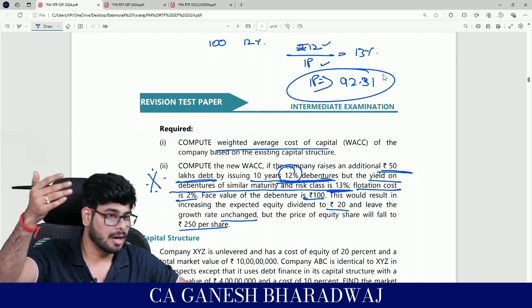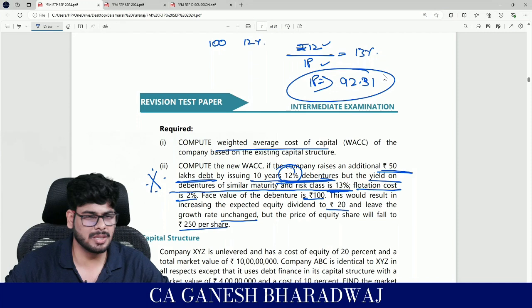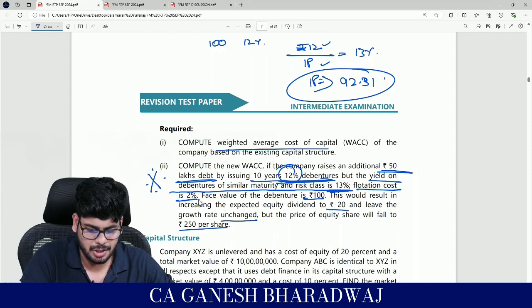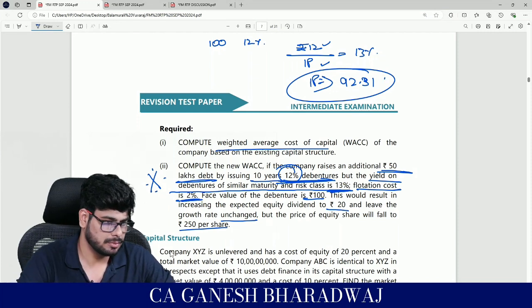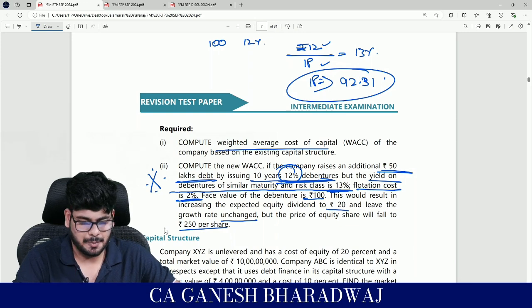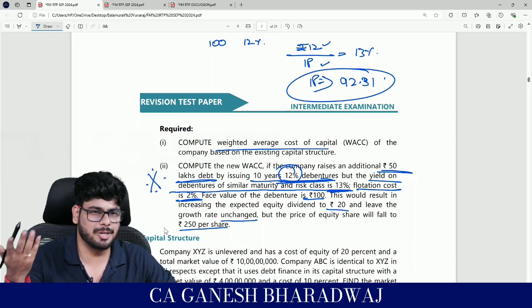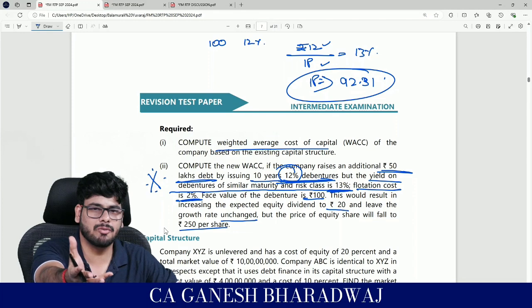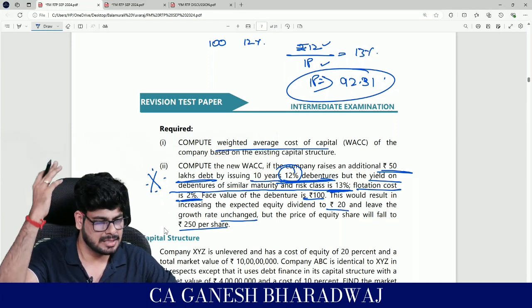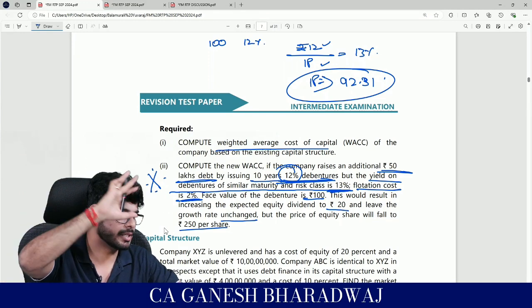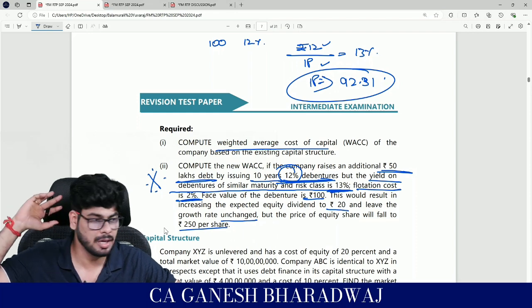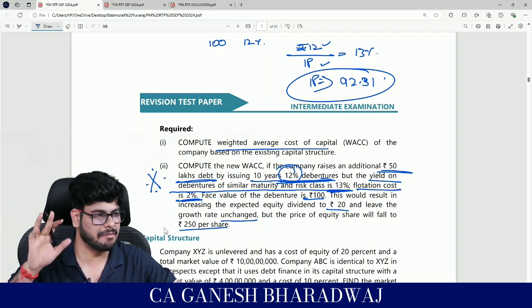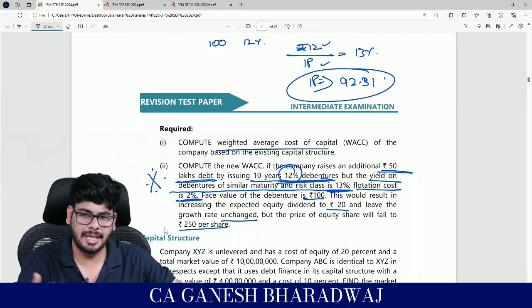Why? I have a flotation cost. Now once again another ambiguity here. Flotation cost is 2% on what? Very strictly speaking, on the issue price: underwriting commission, these are all flotation costs. On the amount involved only you will be incurring. But in some sums the institute is applying this percentage on issue price, in some sums they are applying it on the face value. In this question they have applied it on face value, right? They have done it like that. Sir, how do we know? You will not know. Write a note.